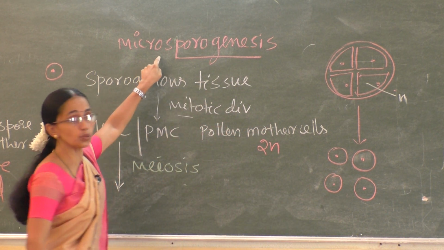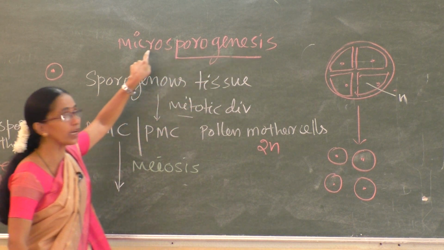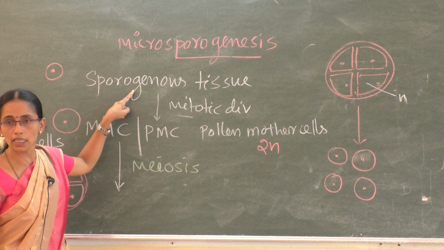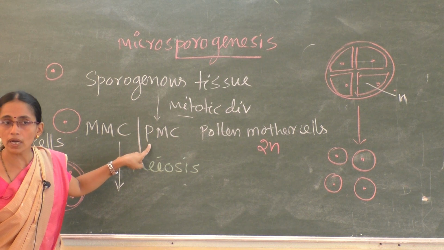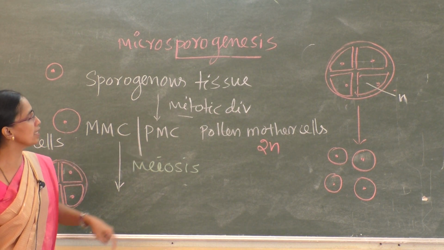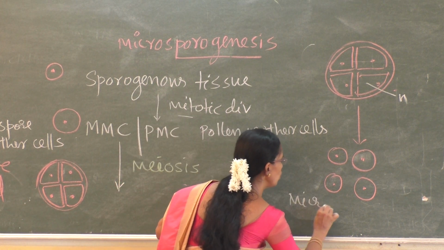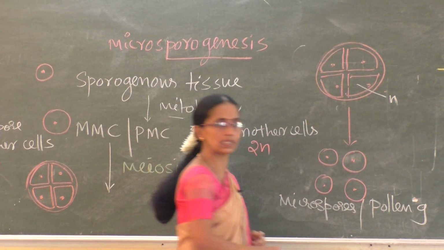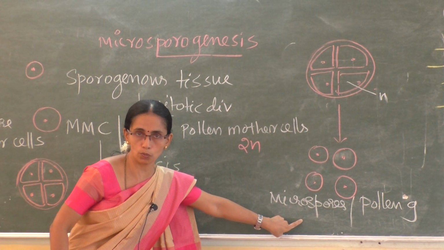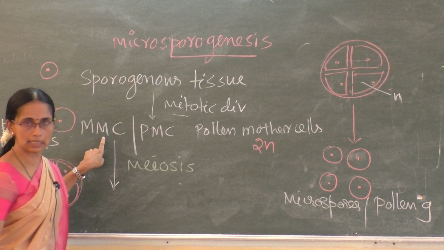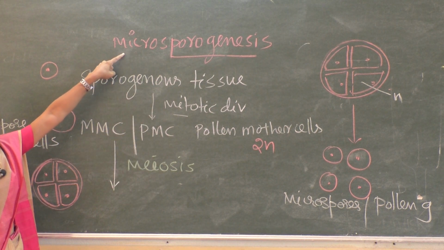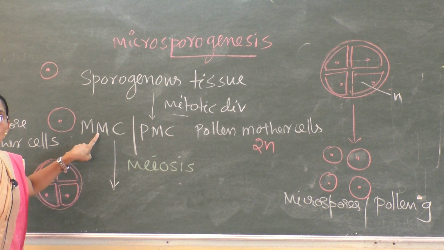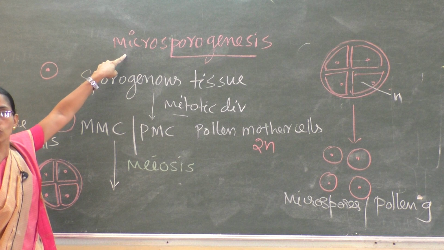Now we started microsporogenesis. What is it? Generation of microspores. From which cell are microspores produced? From the sporogenous tissue. Sporogenous tissue later changes into microspore mother cells. These microspore mother cells then give rise to microspores. Microspores are nothing but pollen grains. So, production of microspores from microspore mother cell by meiosis is microsporogenesis.